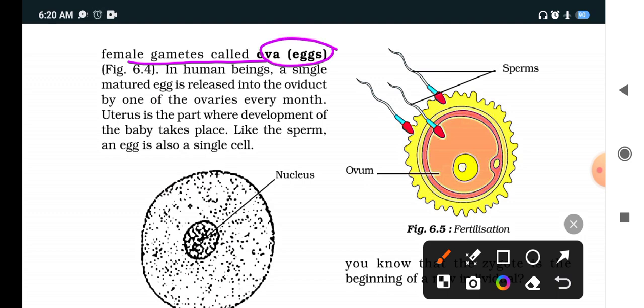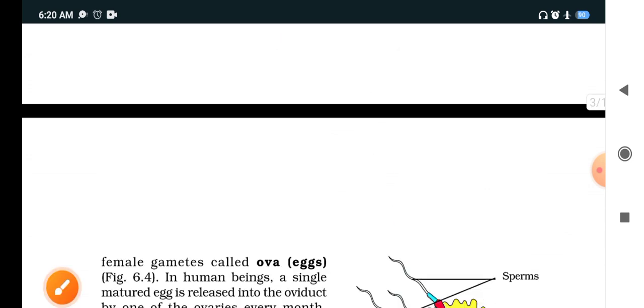In human beings a single mature egg is released in the oviduct by one of the ovaries every month. What happens in human beings? A single mature egg is released in the oviduct every month. One egg is released into the oviduct. What do the ovaries do? They release one egg every month.